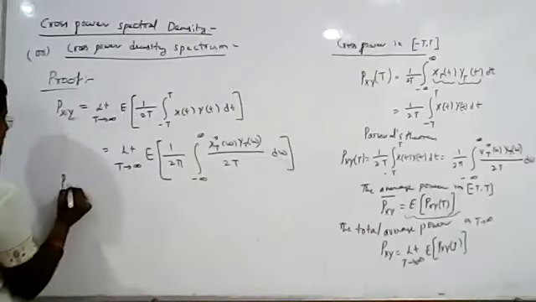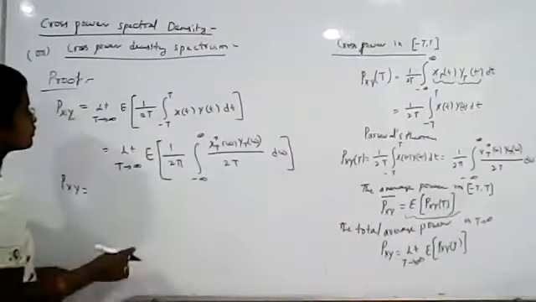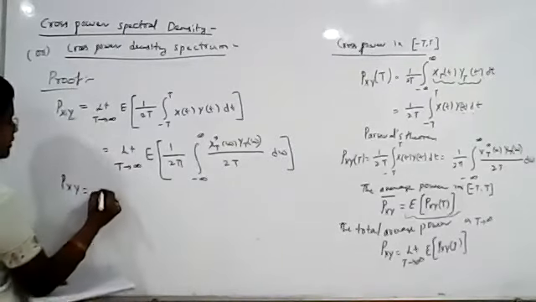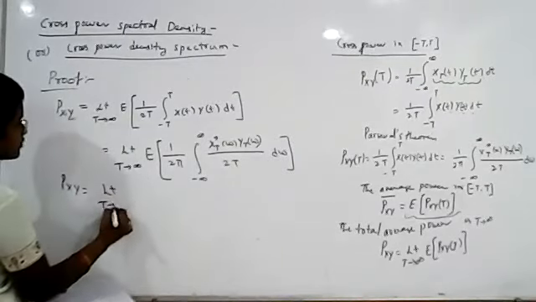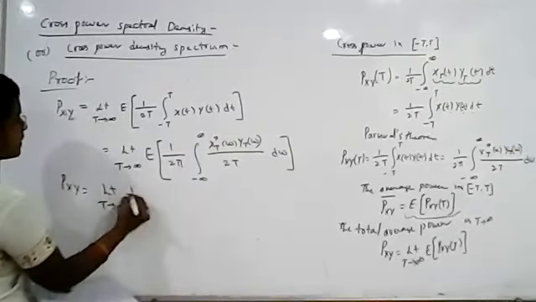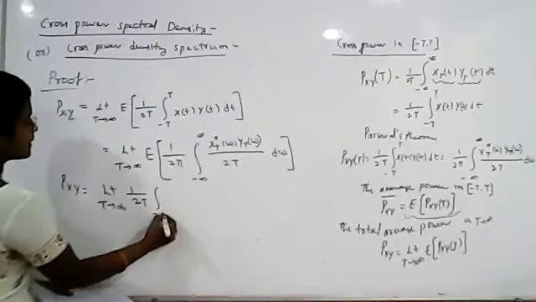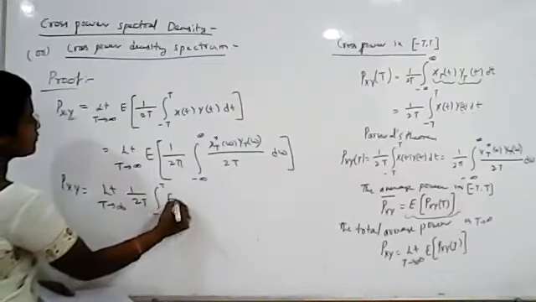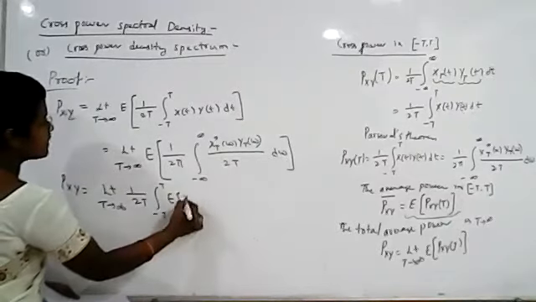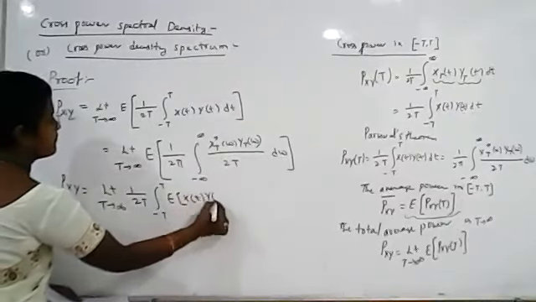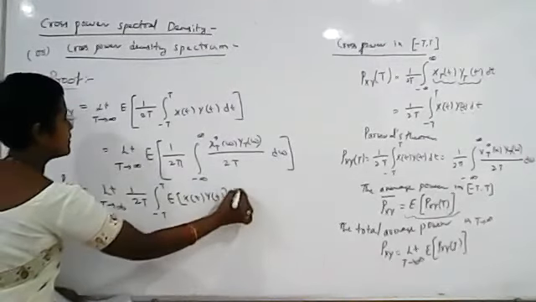From this, it can be written as Pxy equal to the limit T tends to infinity of 1 by 2T integral from minus T to plus T, where the expected value is applied to x(t) y(t) dt.